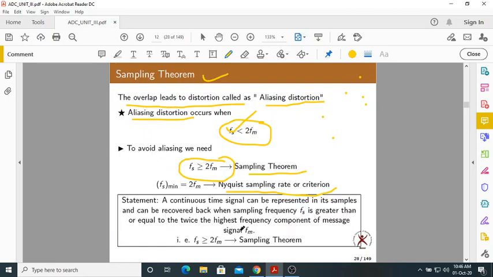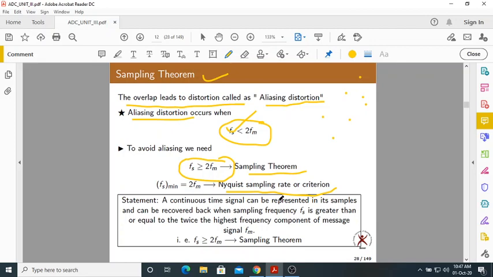Now, this is the statement of the sampling theorem. Try to understand the sampling theorem very cleverly. People have a misconception: sampling theorem is not just the sampling process. The sampling process is nothing but multiplying a continuous time signal with a train of impulses. That is the sampling process.